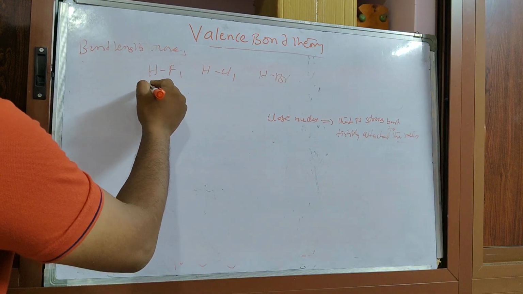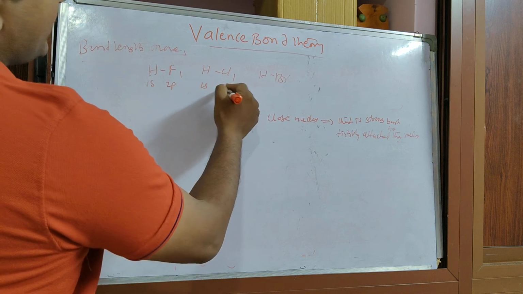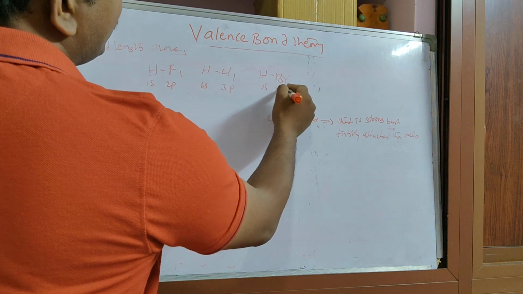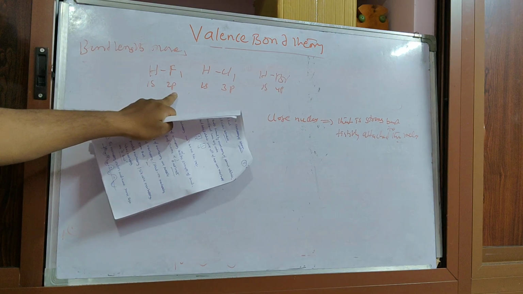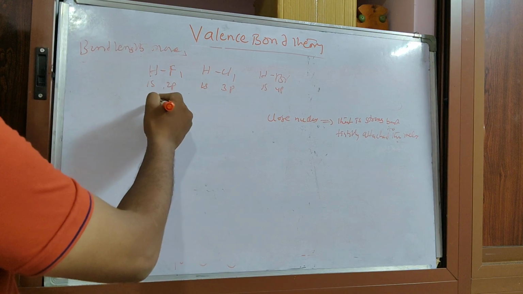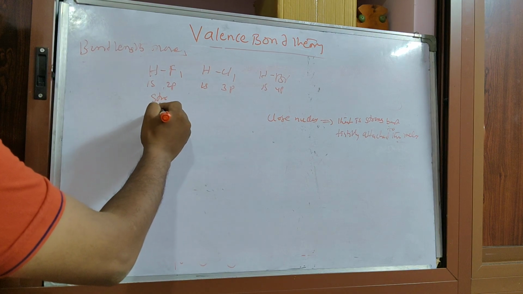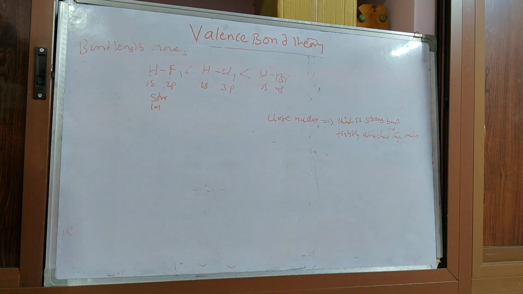Here 1s with 2p, then 1s with 3p, 1s with 4p. The 2p orbital is closest, so it forms the strong bond. Strong bond means less bond length, and the others have more bond length. Like this you can solve any problem.